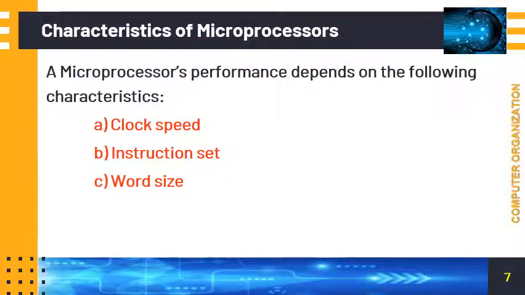Next, characteristics of microprocessor. This is an important 5-mark question from this chapter. So a microprocessor's performance depends on the following characteristics. First, clock speed, next instruction set, and the last one is word size. Now let us see each heading one by one.